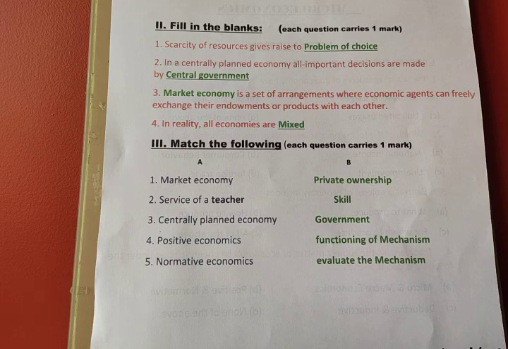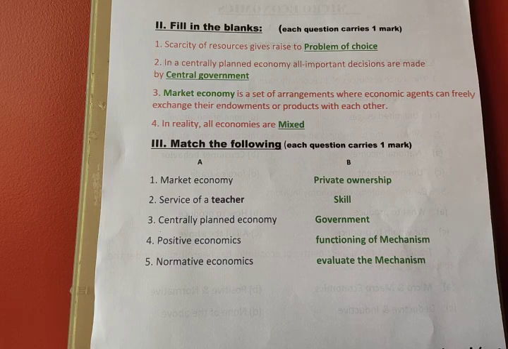And the fifth one is normative economics. Normative economics can give solutions or suggestions like what is good, what is bad, you should do like this, you should not do like this. It can explain the solutions also. That's why it can evaluate the mechanism. So the answer for normative economics is evaluate the mechanism.